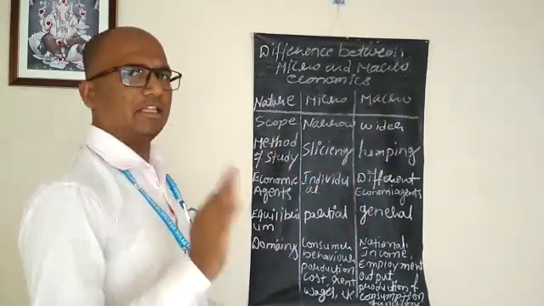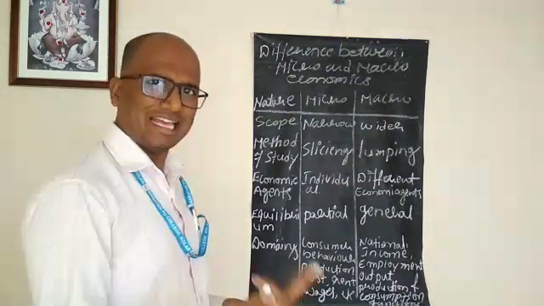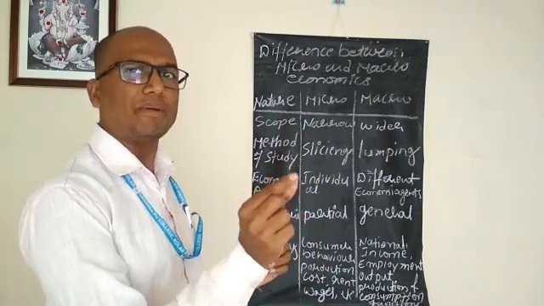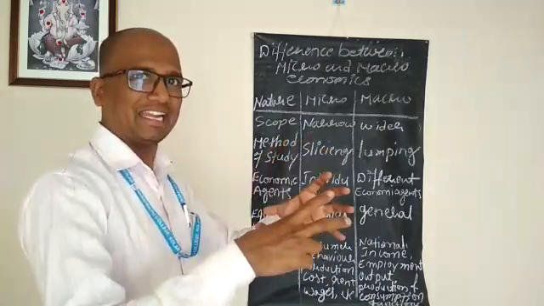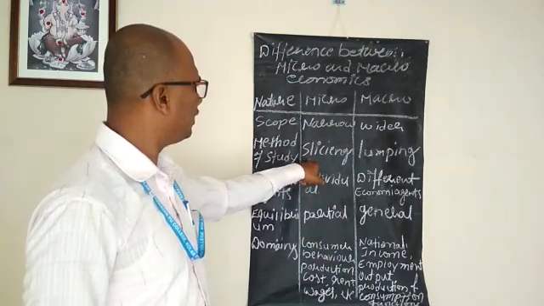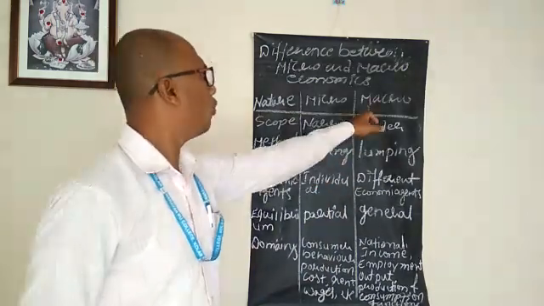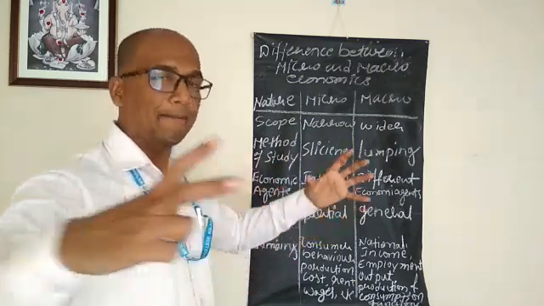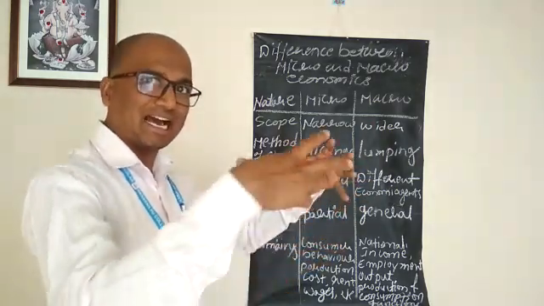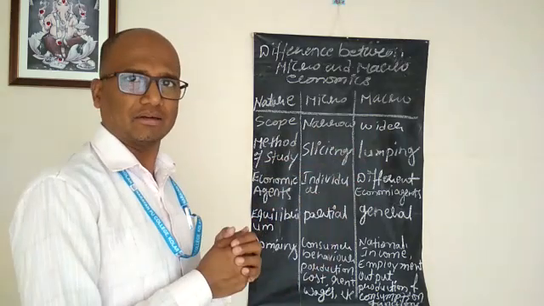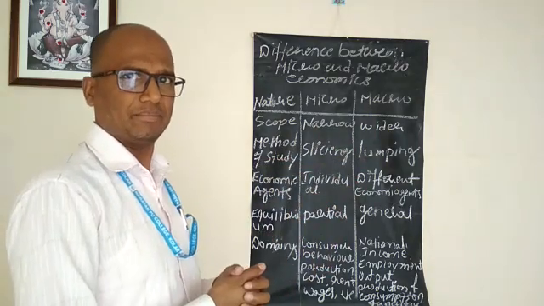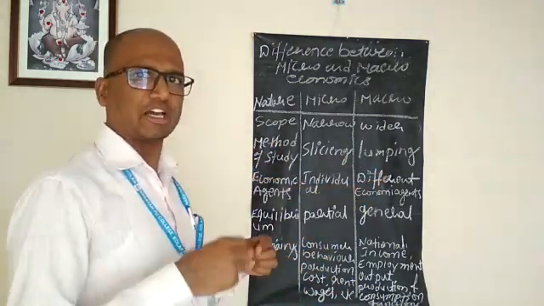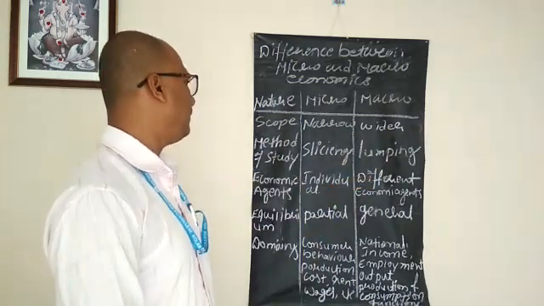Method of study. Microeconomics studies the economic system in a slicing method. Slicing means small pieces, not in aggregate. So it is called the slicing method. What about macroeconomics? The study method of macroeconomics is lumping. Lumping means in an aggregate manner, complete, totally, entirely. Macroeconomics studies the economic system this way, so I call it the lumping method.